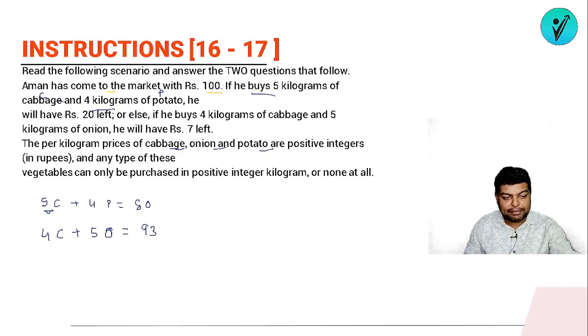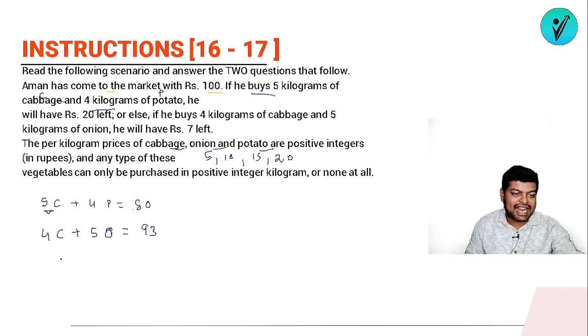If this number is a multiple of 5 and we are adding another number to it, and whatever result I am getting is also a multiple of 5, then this should also be a multiple of 5. Means whatever may be the value of P, it should be a number that is a multiple of 5. If this is a multiple of 5, then this will also be a multiple of 5, then only the resultant is also a multiple of 5. So the different values of P that we can take are multiples of 5. So we can have 5, we can have 10, we can have 15, or can we have 20? Yes, we can even have 20.